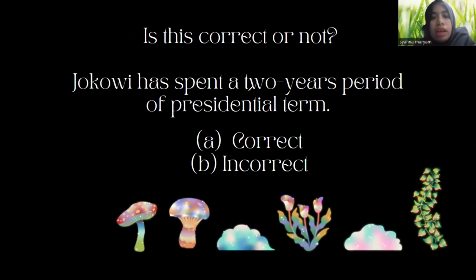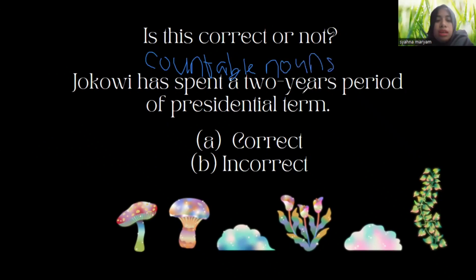Now, when we are talking about countable nouns, it is often that we see a number first. In this case, it's 2.